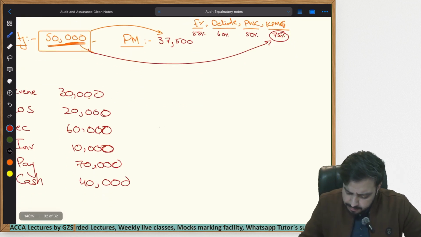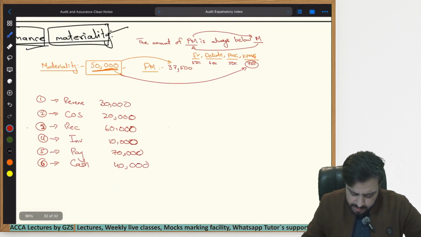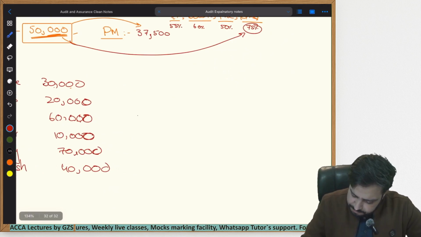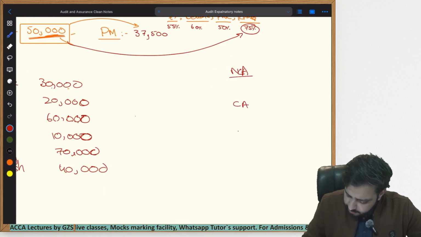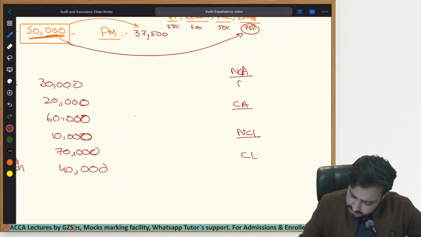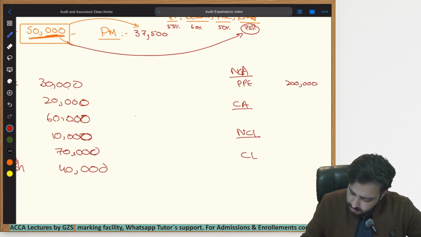The thing is that when we talk about financial statements, let's make a financial statement in front of you. Let's say a company has non-current assets, then current assets, then non-current liabilities, and then current liabilities. Within non-current assets, they have property, plant, and equipment of, let's say, $200,000. They have current assets, they have receivables, inventory, and so on and so forth. Let's say 100,000. Let's give the inventory an amount of $50,000.